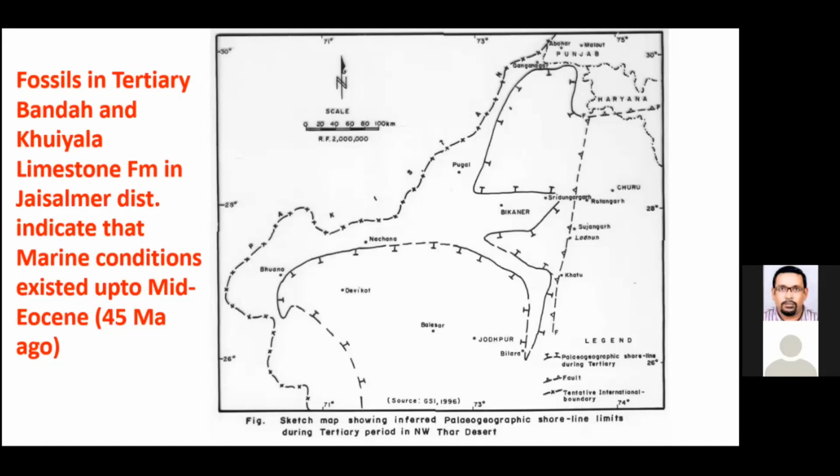Now we have this map of the Tertiary sea. This is again picked from a very famous compilation by H.S. Parikh Saab in GSI. He had worked on the pre-Quaternary details of Western India. So this was the limit of the occurrence of the Tertiary rocks.